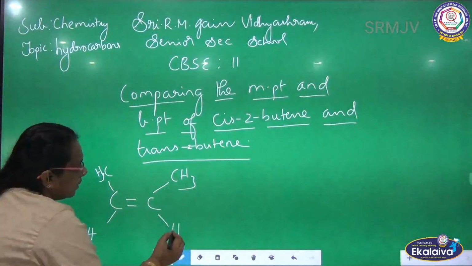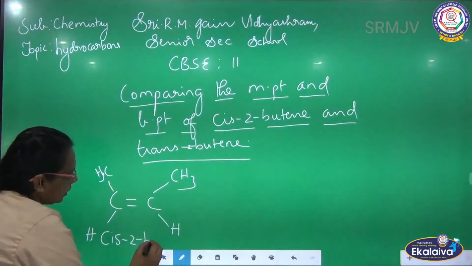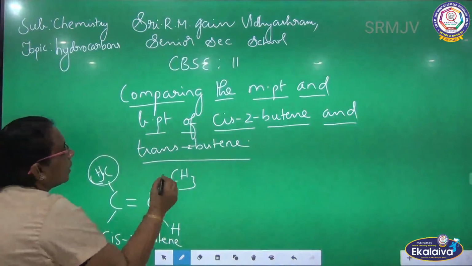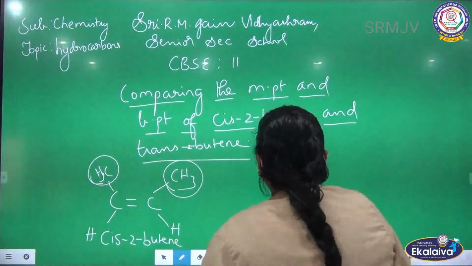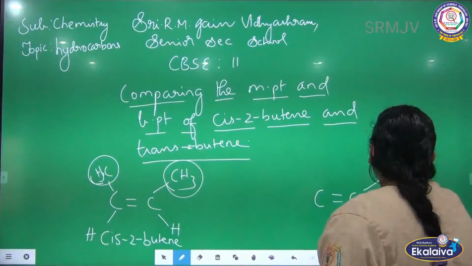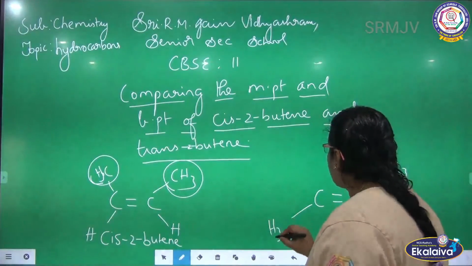This is cis-2-butene. See the similar groups. Similar groups are on the same side, so we can call it cis-2-butene. The same compound I am writing in a different form, where the similar groups are on the opposite side. You see this isomer.